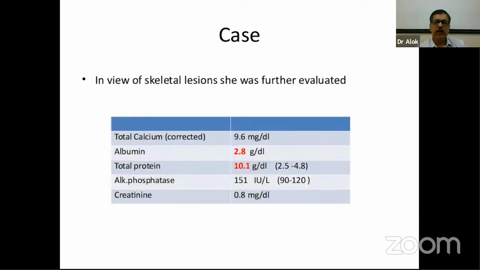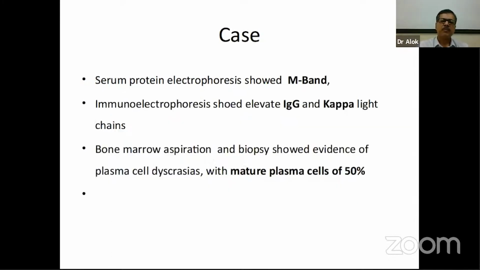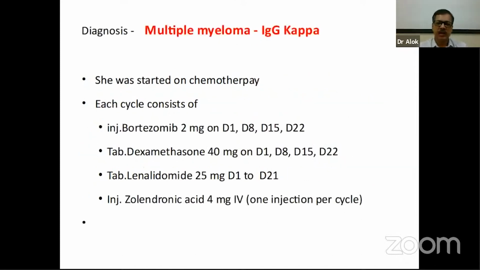She was further evaluated, and the calcium was normal, but the serum albumin-globulin ratio was altered, alkaline phosphatase was elevated, and on further evaluation with electrophoresis, it was found that she had an M-band, and immunoelectrophoresis showed IgG and kappa light chain. Bone marrow aspiration and biopsy was done, and it confirmed that we were dealing with a case of multiple myeloma with IgG.